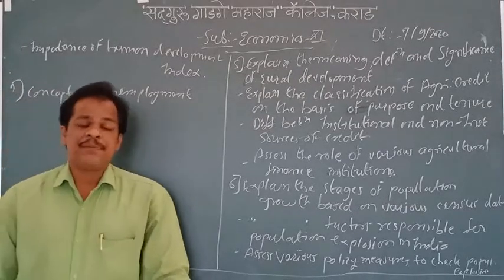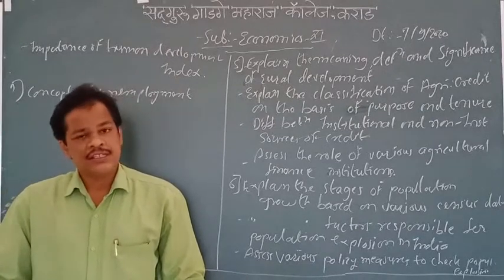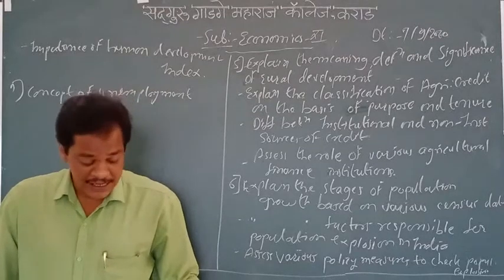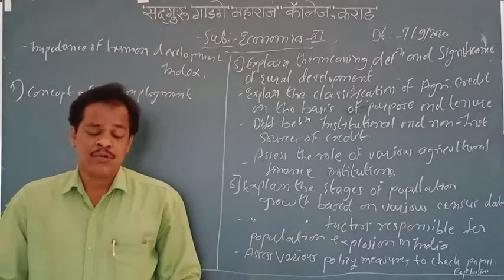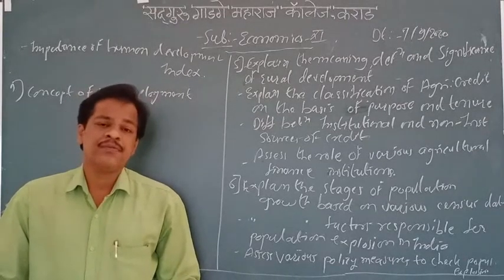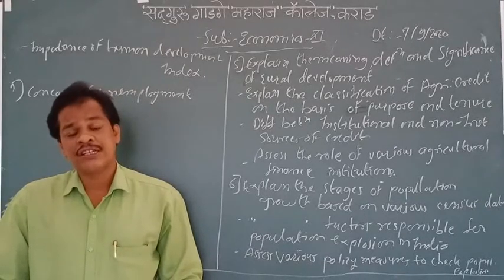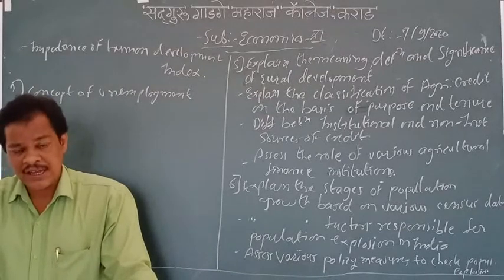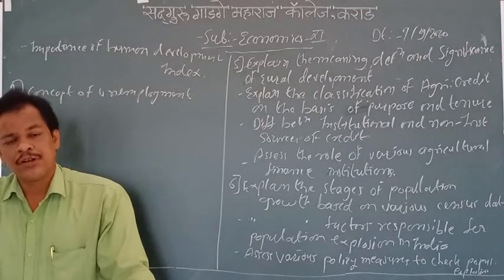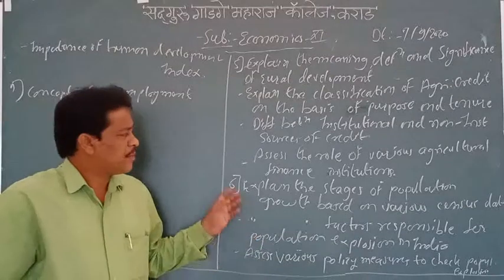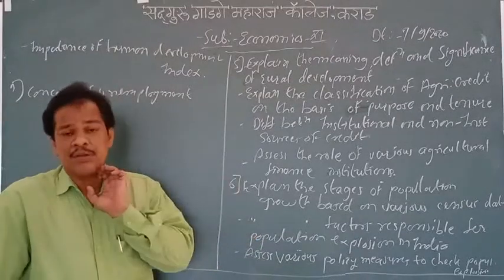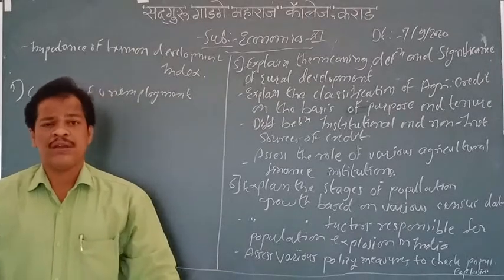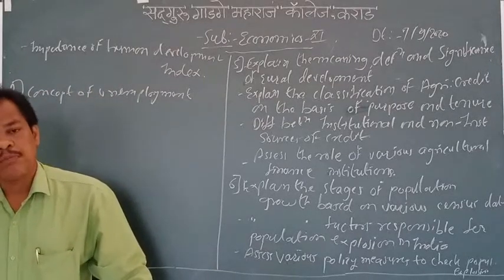So chapter number 1, chapter number 2, chapter number 3. Again chapter number 3, in my last lecture I mentioned that chapter number 3 is very important. Some statistics part is there, mean, median, mode. Again chapter number 4, where we are going to discuss the economy of Maharashtra, what kind of conditions are there. So everything is very important. From chapter number 5, chapter number 6, chapter number 7, there are some problems related to our country, that is the problem of unemployment, the problem of poverty, the problem of population.